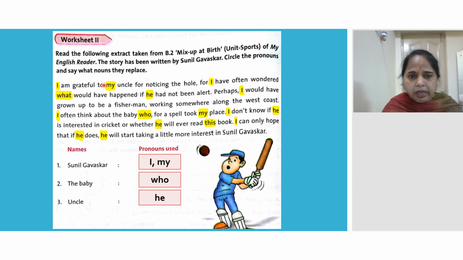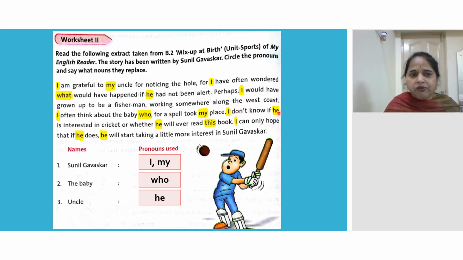Sunil Gavaskar means who here? I, my, I. What would have happened if he, he means who here? Uncle. He had not been. Perhaps I would have grown up, I means here Sunil Gavaskar, to be a fisherman working somewhere along the west coast. I often think, I means Sunil Gavaskar. I often think about the baby who. The baby who means here baby. For a spell took my place. My means again Sunil Gavaskar.